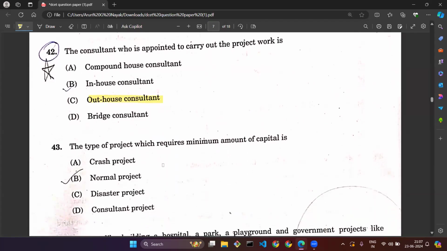The type of project which requires minimum amount of capital. Whenever we talk about capital, the minimum amount of capital is always considered under a normal project. In a normal project, the capital requirement will always be minimum.